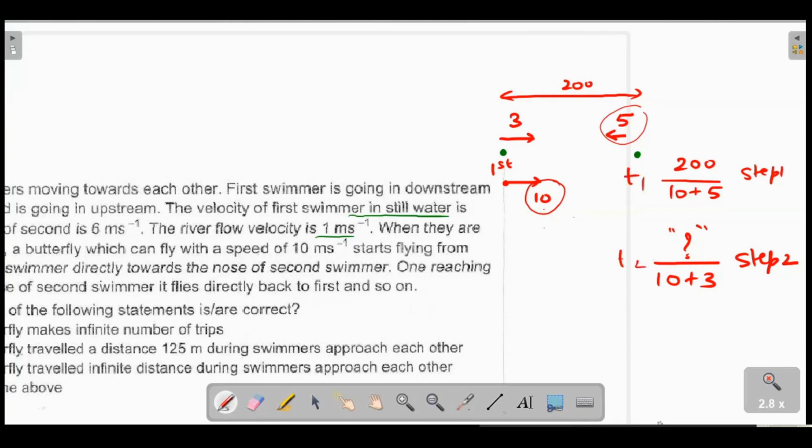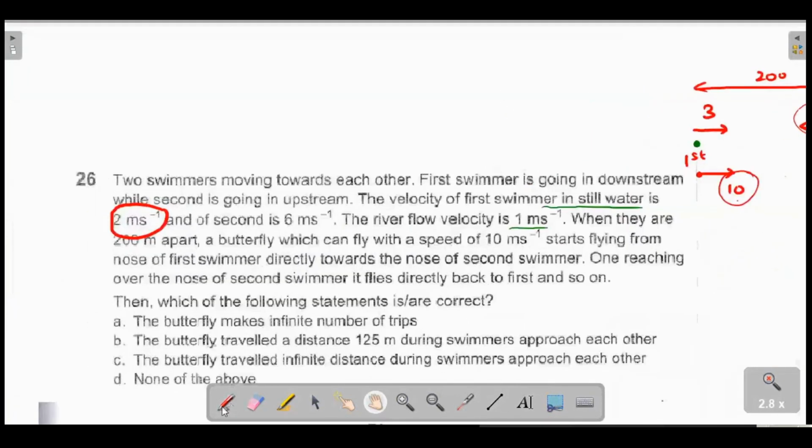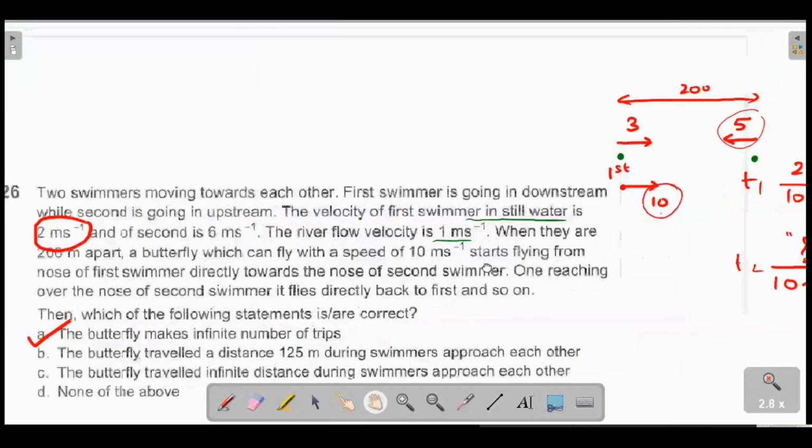You'll realize that there is a geometrical progression for this time. So infinite number of steps would be there, right? But the sum of that infinite series would be a finite quantity because the common ratio would be less than 1. This is a long process which will give you the answer for the first option. So it will make technically infinite number of trips. Doesn't mean time taken is infinite or distance traveled is infinite. So there is a shortcut to calculate that time.